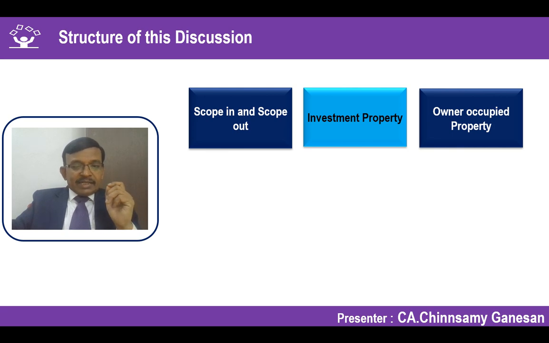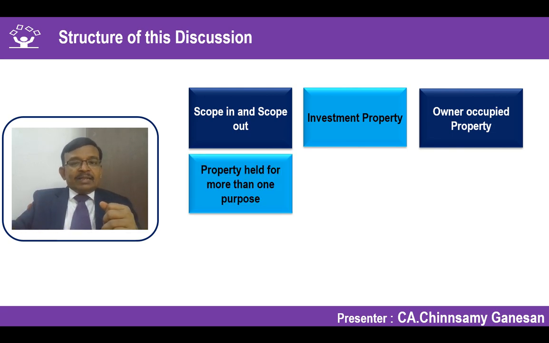The moment I conclude that certain properties are owner occupied properties, they move out of this standard and will be recognized under the respective standard, most likely under Ind AS 16 property, plant and equipment. We will discuss what are the points to be considered when a property is assessed, whether it meets the criteria of an investment property or it moves towards owner occupied property criteria. So let us discuss that.